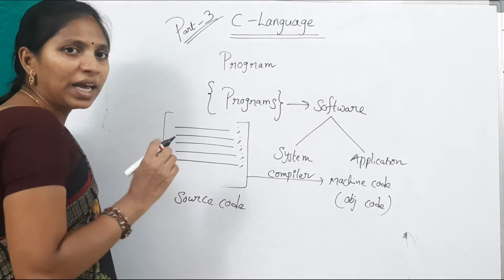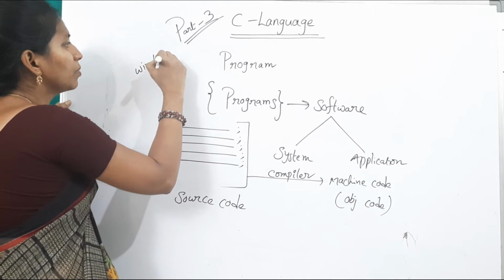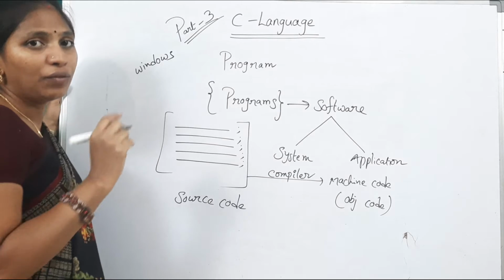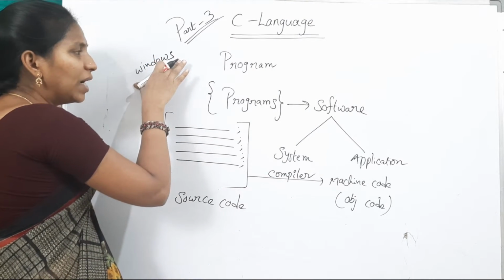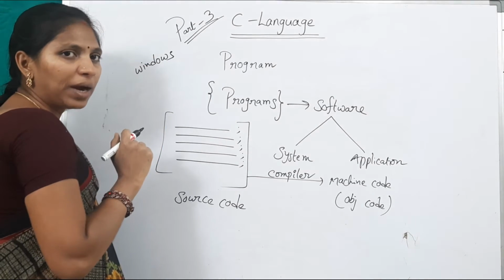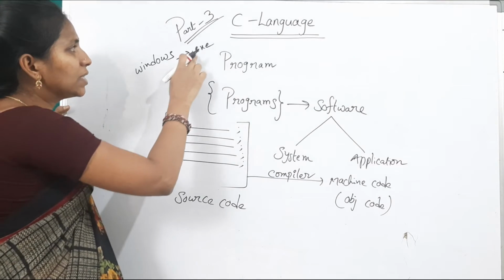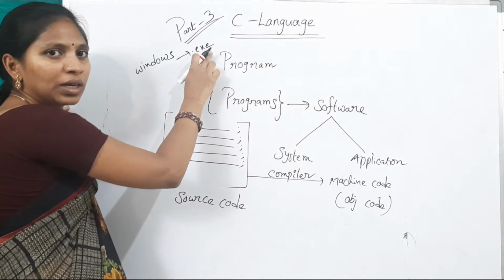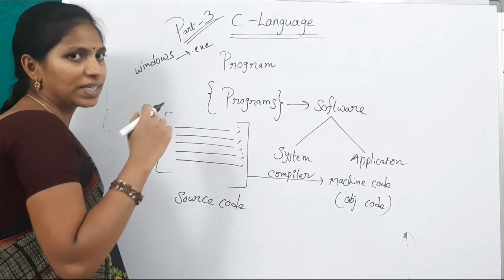For suppose, in my computer there is an operating system, Windows. Which operating system? Windows operating system. In this Windows operating system, there is a compiler with extension .exe, an executable file. Each and every operating system has its own extensions.